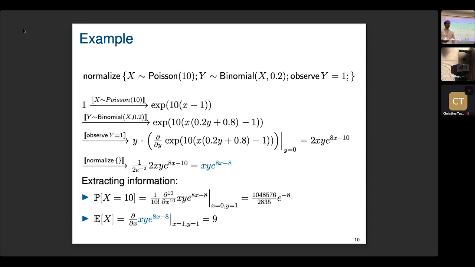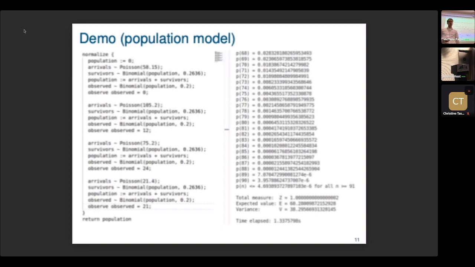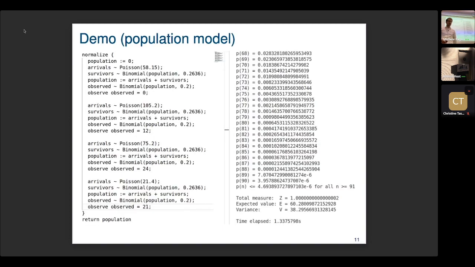So this was a simple example, but we can also support more complex ones. On the left, this might seem intimidating. You don't need to understand the details. Basically, this models an animal population over several time steps. We might have some new arrivals, some survivors with some probability distributions. And in each time step, we observe some animals. So in the first step, it would be 0, and then 12, then 24, and then 21. So it means we have to compute quite high derivatives.